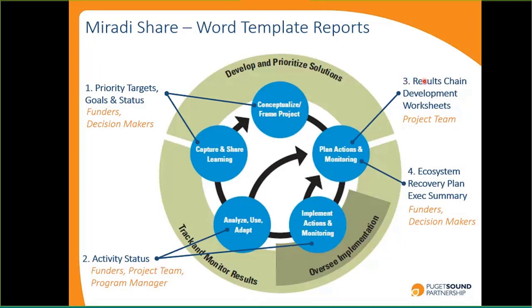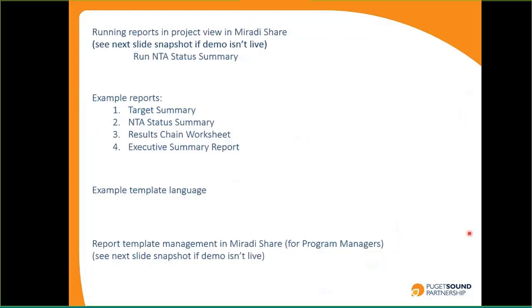I'll show you a results chain worksheet that we're starting to use with some of our project teams that are developing results chain content. So this is really a work group type audience. And then I'll show you a simplified 10-page version of something like that 100-page report that I showed earlier. So I'll go through those 4 examples, and I'll show you how to create them in Miradi Share.